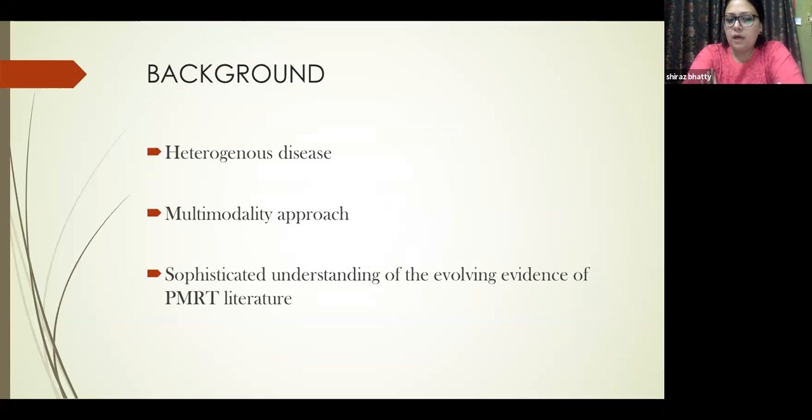Therefore, among all three of us, we should have a sophisticated understanding about all the evolving clinical trials and the radiotherapy protocols which are changing day to day, about the gray areas or the controversial zones in post-mastectomy radiotherapy.